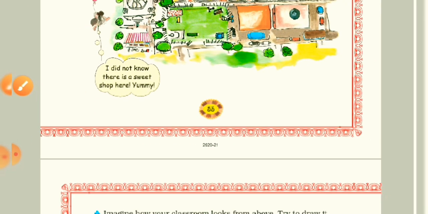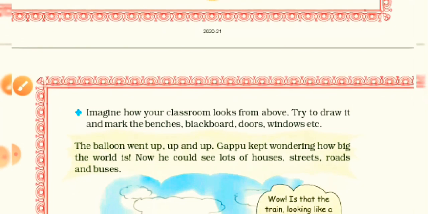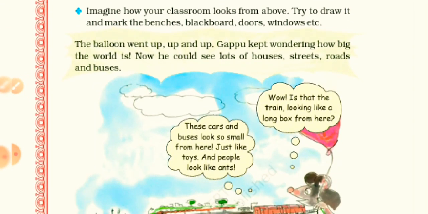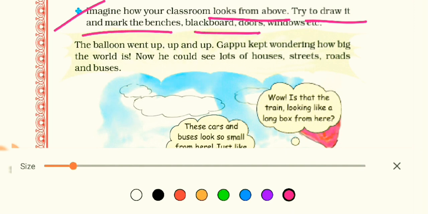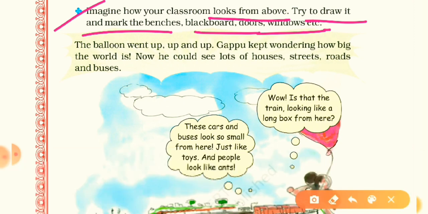Now dear students, come to the next page, page number 54. Now once again one more question is here. Imagine how your classroom looks from above. Try to draw it and mark the benches, blackboard, doors and windows. So this is your activity, my dear students. You will do it in your rough copy.